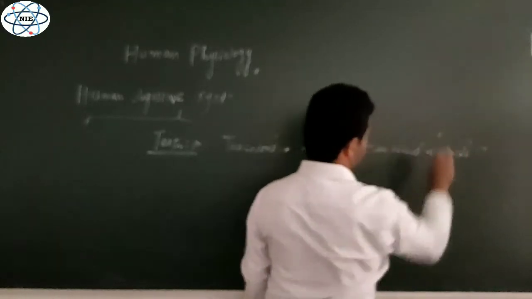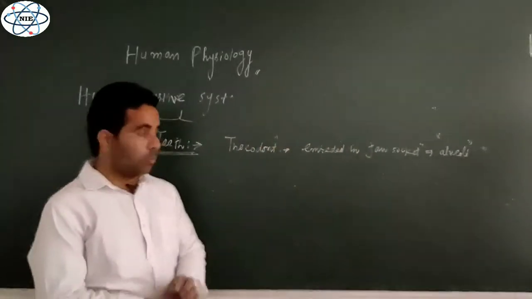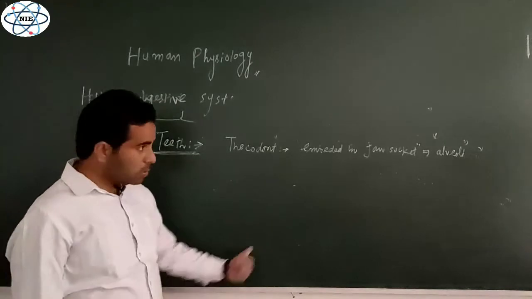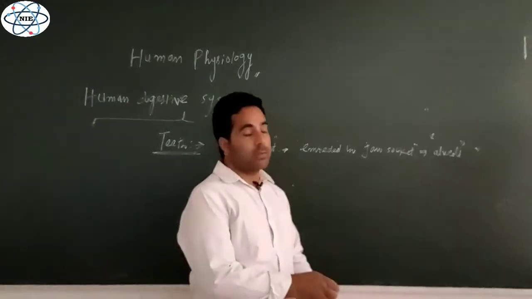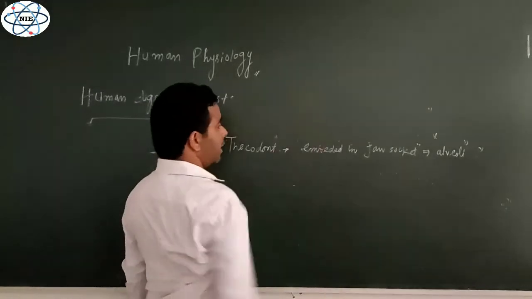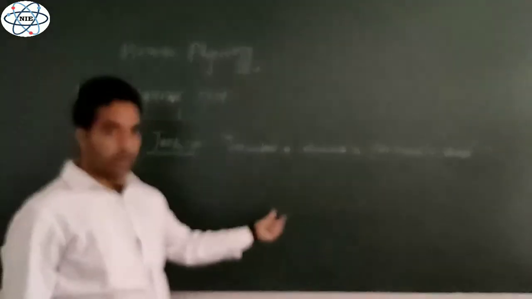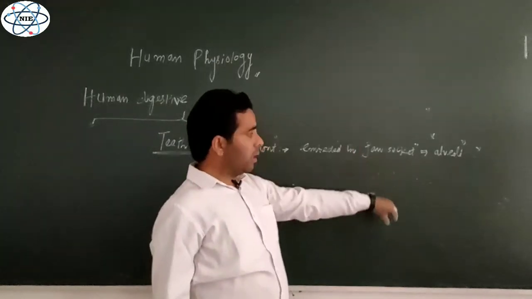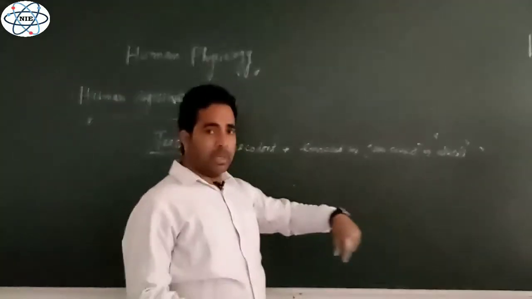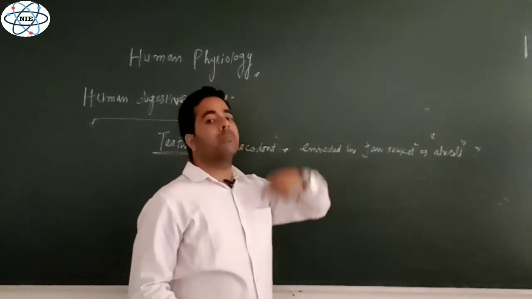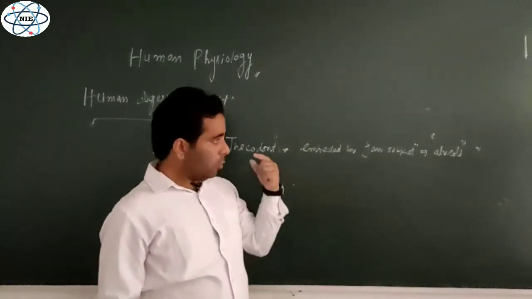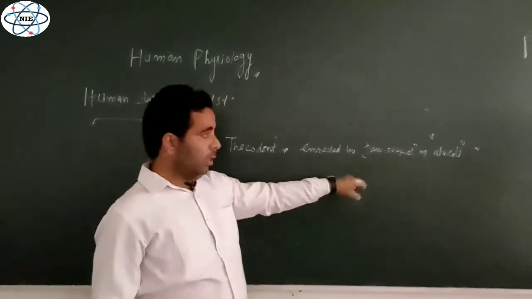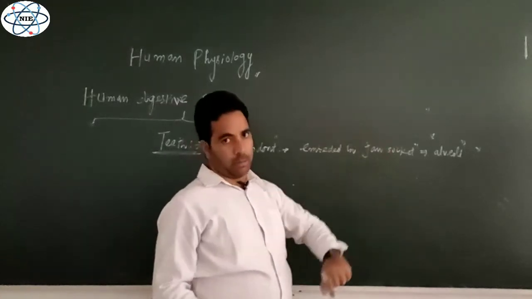Singular is alveolus. I am not talking about the lung alveoli, I am talking about the jaw sockets. Jaw sockets are also known as alveoli, singular is alveolus, and these teeth are embedded or fixed inside the jaw sockets, right? And this condition where the teeth are fixed in the jaw sockets, that means if we have to remove a tooth from the jaw, we have to break the connections, right? We have to remove it from the jaw socket, right?